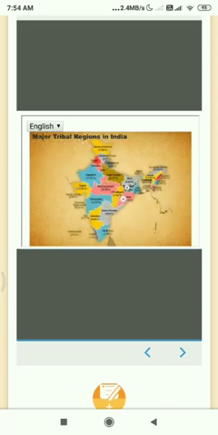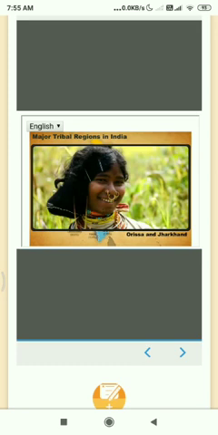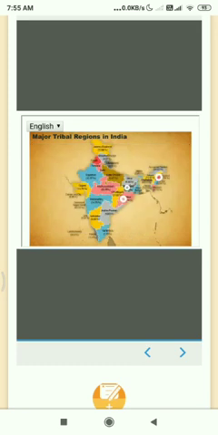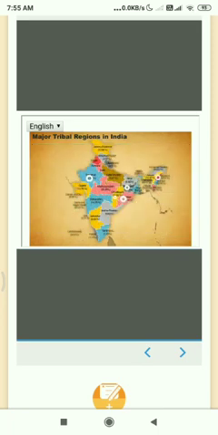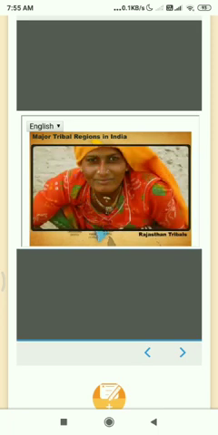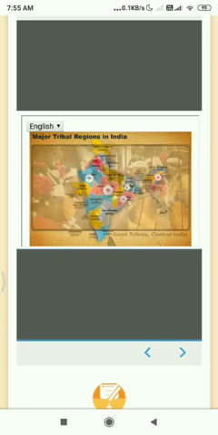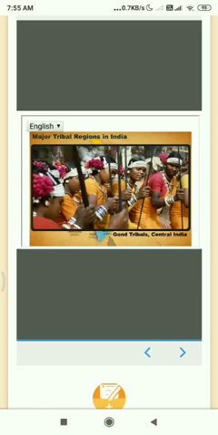There are more than 600 tribes in India. Among them, the Gonds are the largest tribal community of central India.